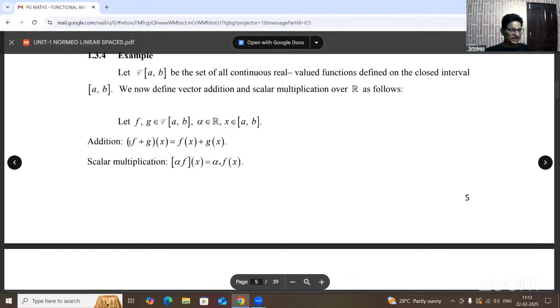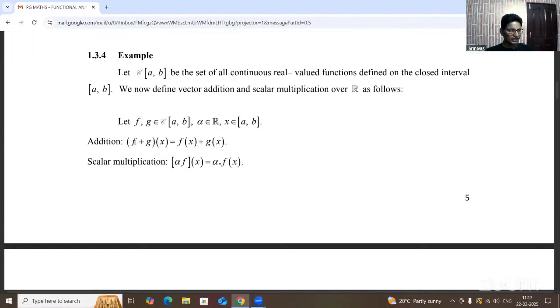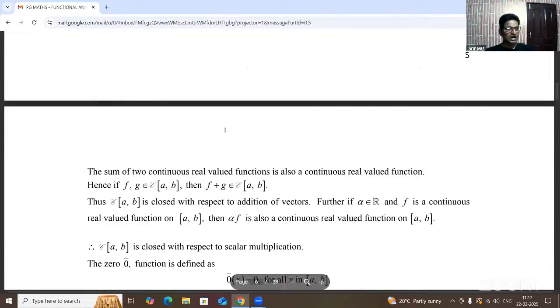So, what is the closure condition? Taking any two functions, f plus g of x equals f of x plus g of x. This vector addition is closed under the set of all continuous functions. For scalar multiplication, taking any real number alpha, alpha f of x equals alpha into f of x.